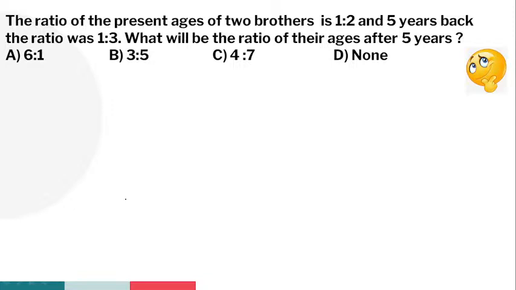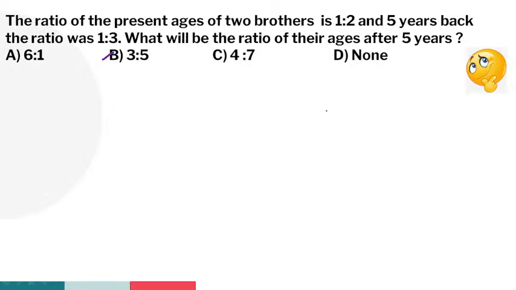No issue, guys. Which option is the right answer? All of you, please respond. So somebody is saying 3:5. Very good, excellent, guys.